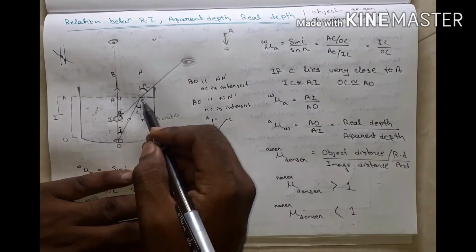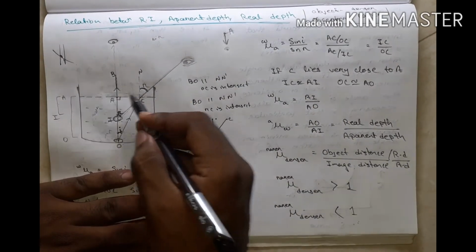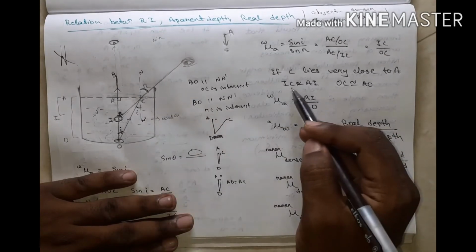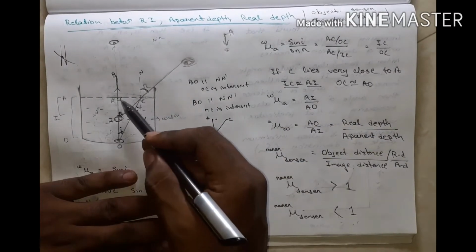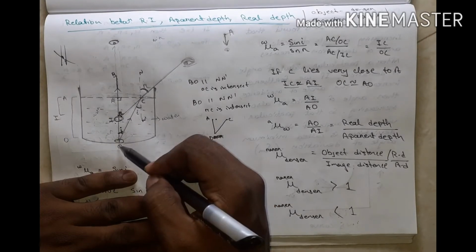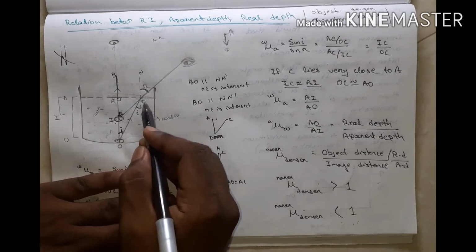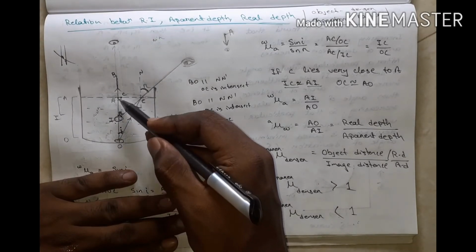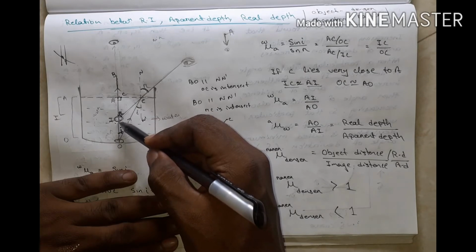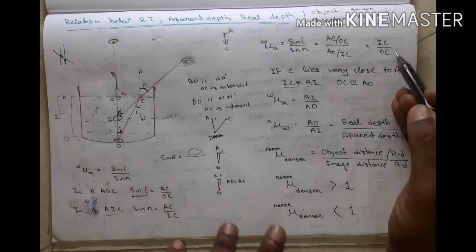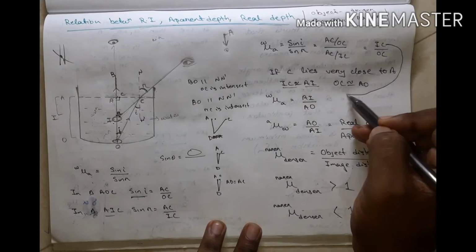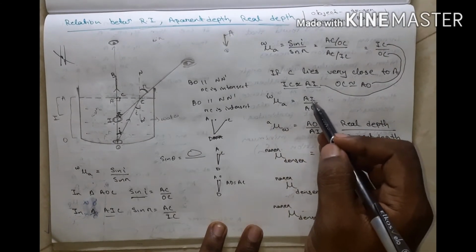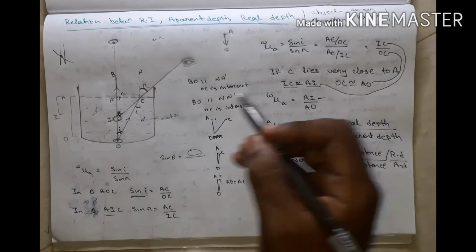If I take C very close to A, then I can say AI equals IC and AO equals OC. Then putting IC in terms of AI and OC in terms of AO, mu of water to air equals AI by AO. Then what is AI?